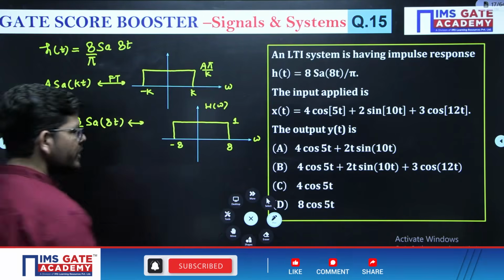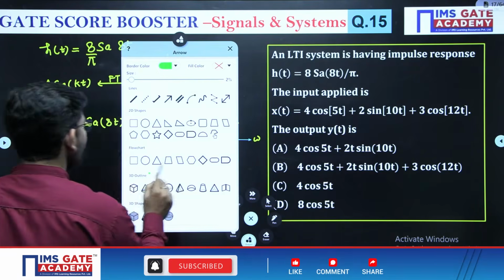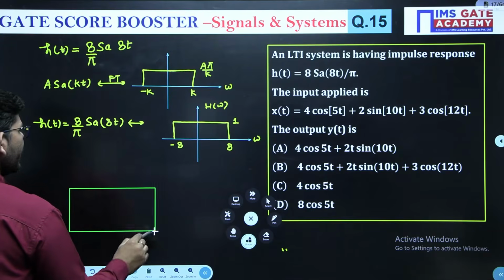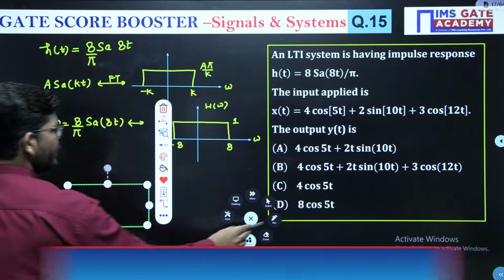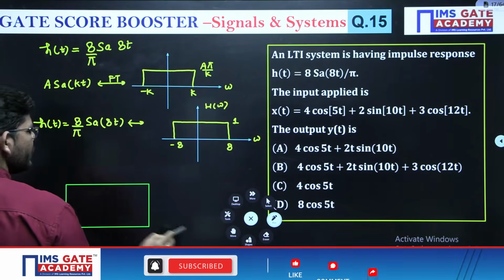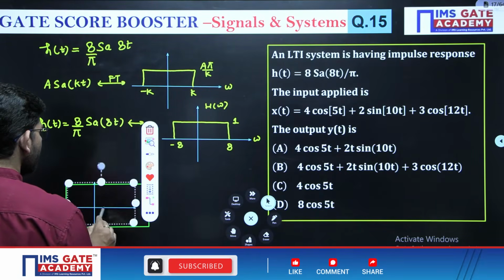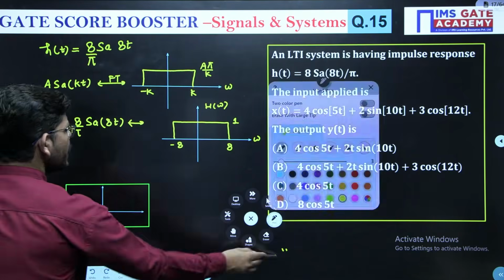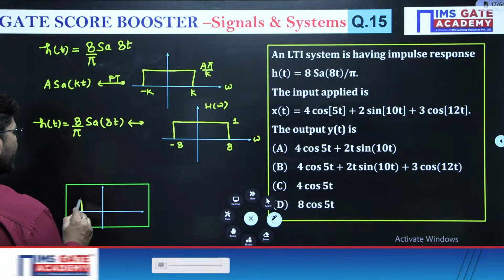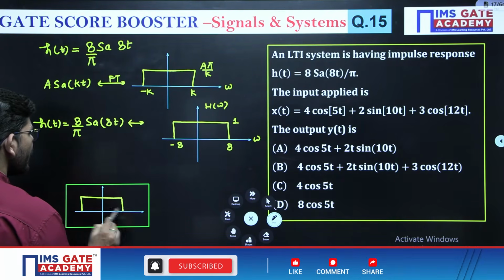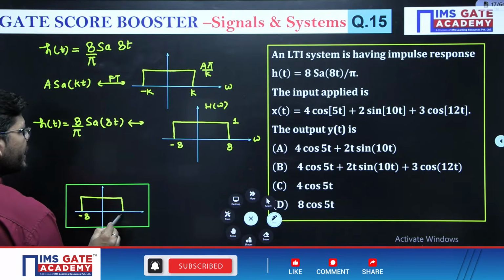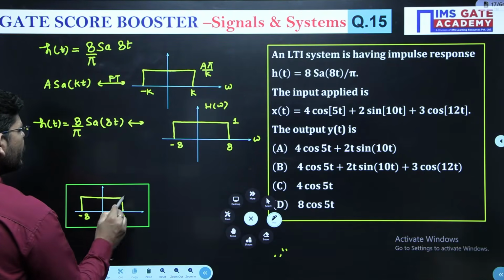Okay, now see this question. What we have in this question is an LTI system, okay? The transfer function of this LTI system is also given. See, this is the transfer function. The H of omega that you have calculated has frequency -8 to +8 with magnitude 1.